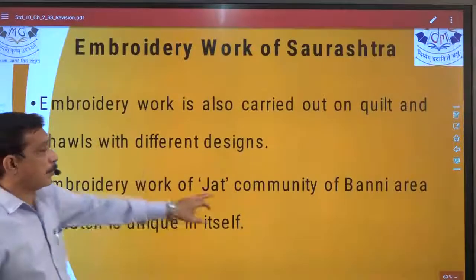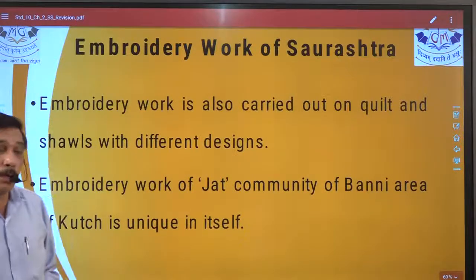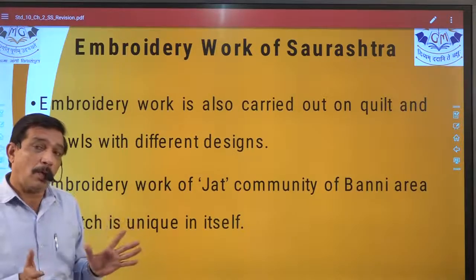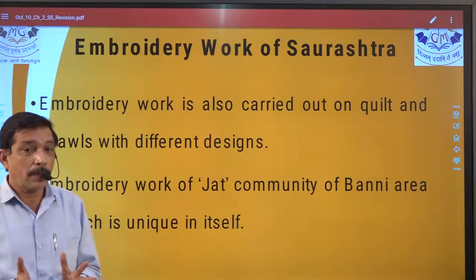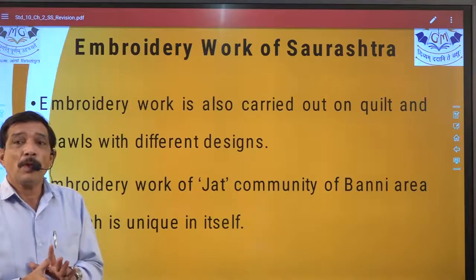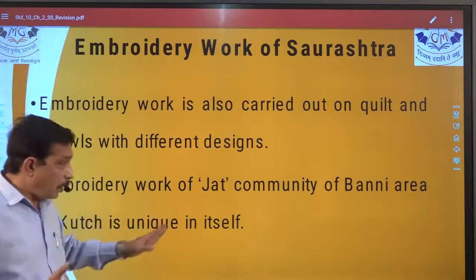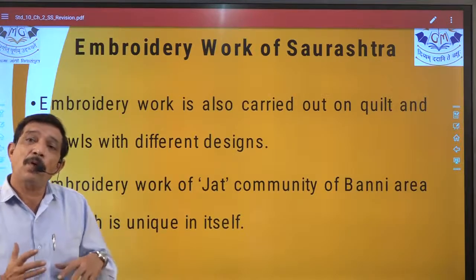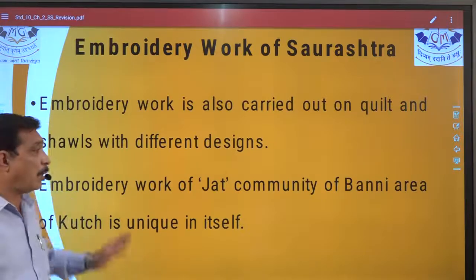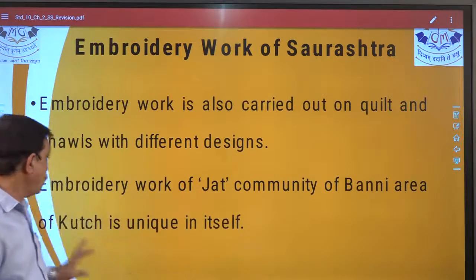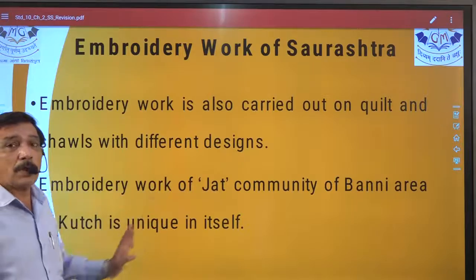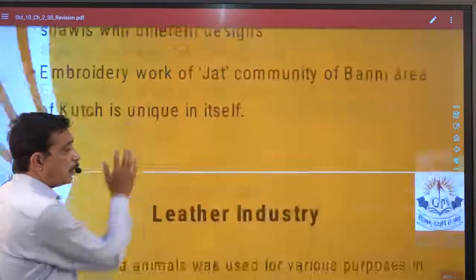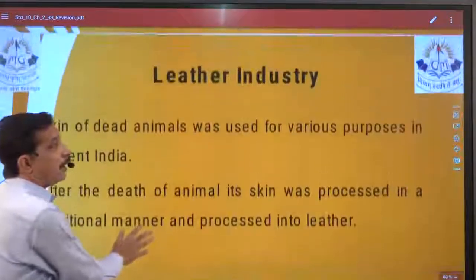Now this is where we wanted to come. Jat community, embroidery work of Jat community. This is part of the embroidery work, which is already a 3-mark question, right? So you are already prepared with that. If any objective is generated from this particular question, then we already know what to write. Yes, embroidery work of Jat community, Banni area, Kutch. So there are possibilities of 2 or 3 objectives being raised from here, right? In this way we have to be quite honest.